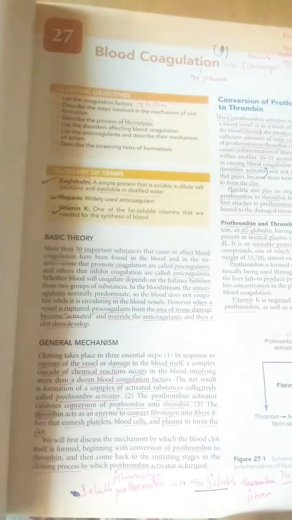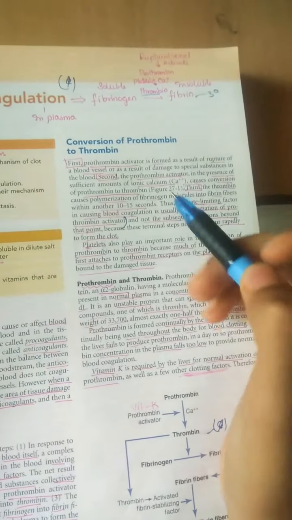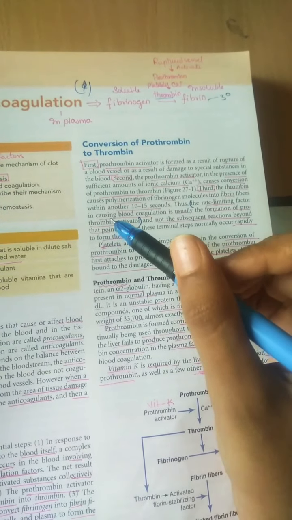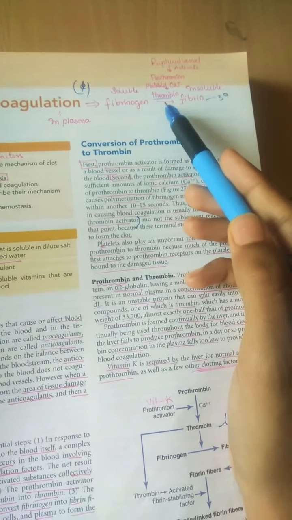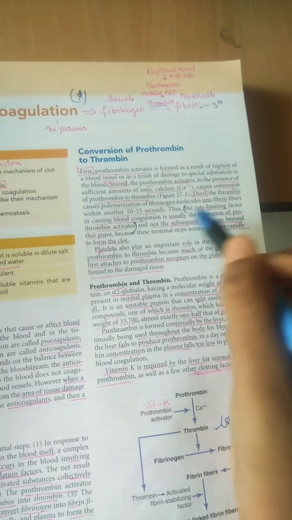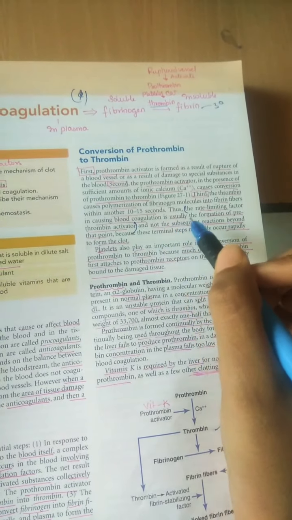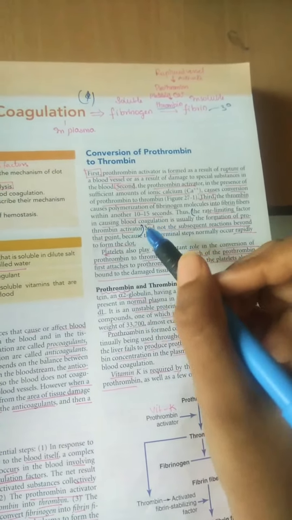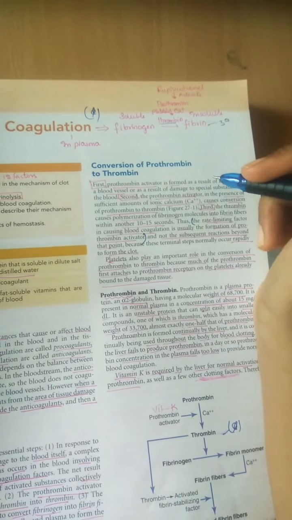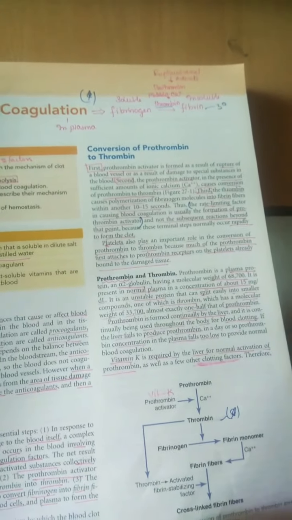We'll see only the important points because we already completed all of our theory in the previous video. Conversion of prothrombin to thrombin, we know this process. Why? Because it converts the soluble fibrinogen into insoluble fibrin. The rate limiting factor in blood coagulation is usually the formation of activated prothrombin activator. Only up to the process of prothrombin activation, it is the rate limiting step in forming coagulation.